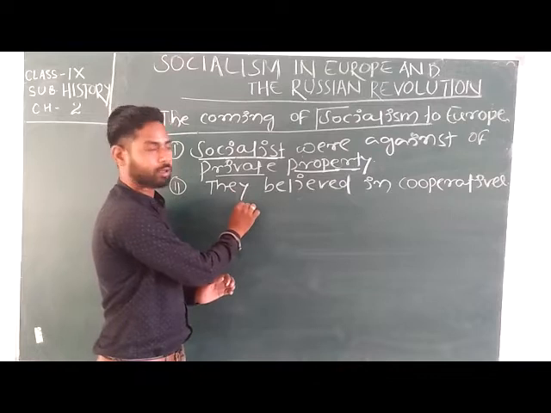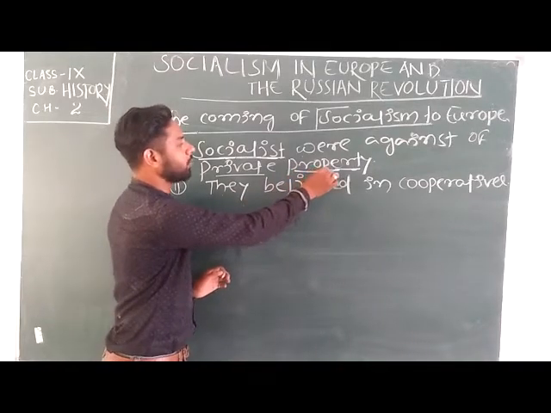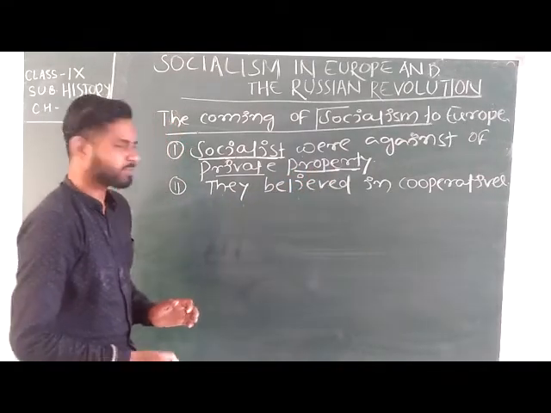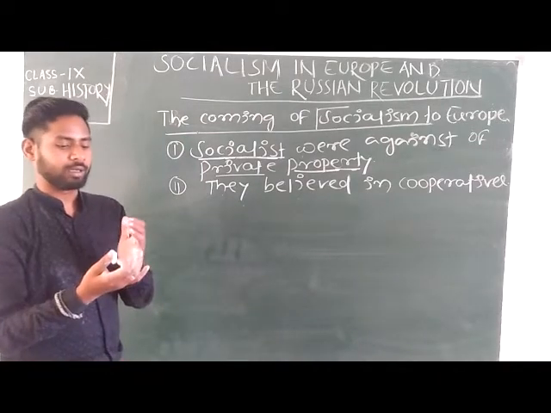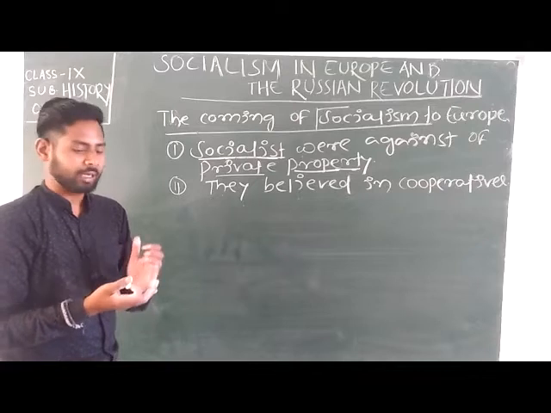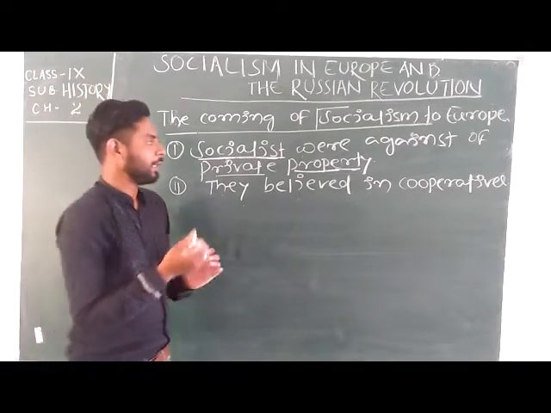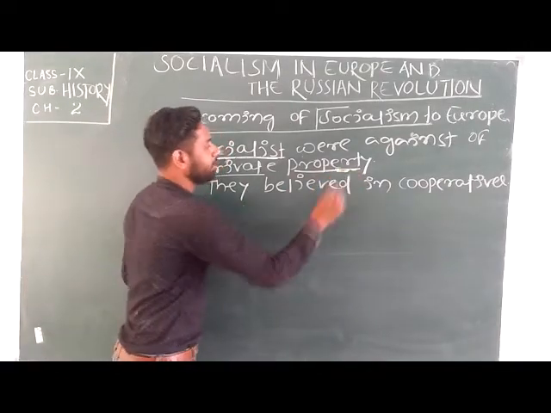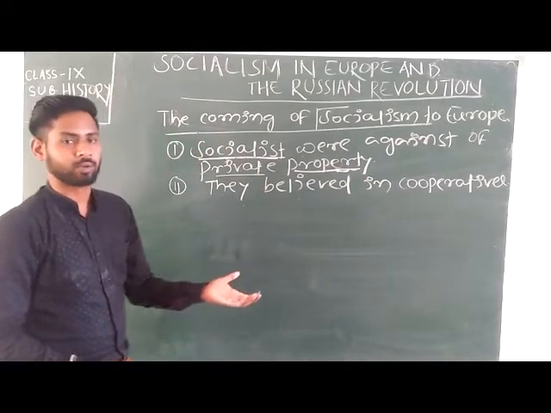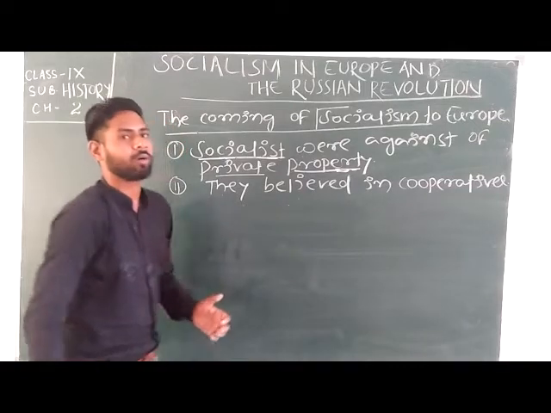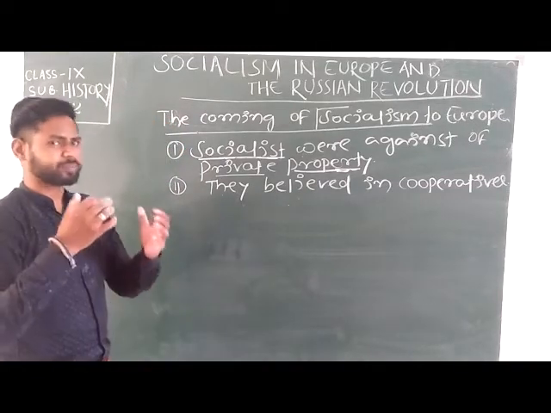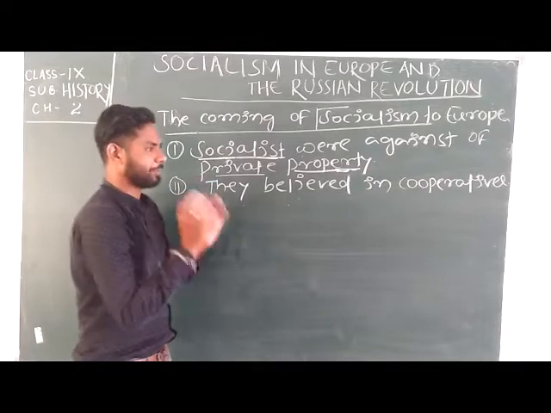The socialists were opposed to private property or individual property because the capital, or you can say the benefit, will go to the individuals only. But in cooperative sectors, many people got benefit.